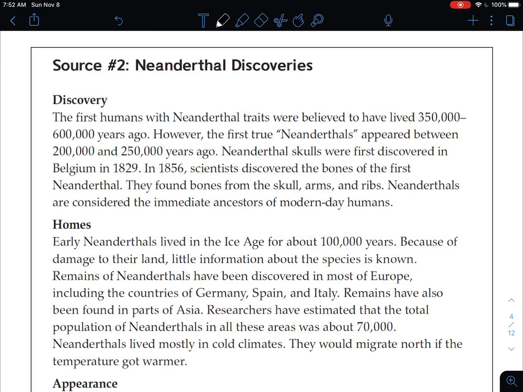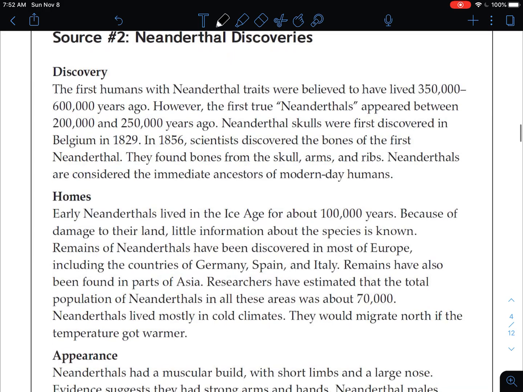They found bones from the skull, arms, and ribs. Neanderthals are considered the immediate ancestors of modern day humans. Okay? So basically, and it said this in source one, people today are linked to Neanderthals. We developed from them.